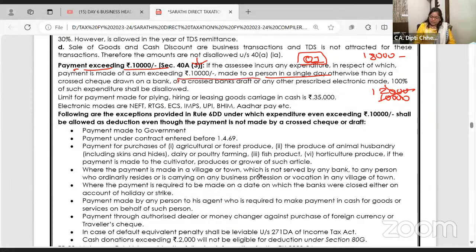So above 10,000, if you want to make payment to a single person on a single day, make it through crossed cheque, account payee cheque, RTGS, NEFT, ECS, mobile transfer, UPI, everything is there. Same limit for a transporter who is employed in plying hiring is 35,000. It is asked a lot in MCQs, and in question answers also.